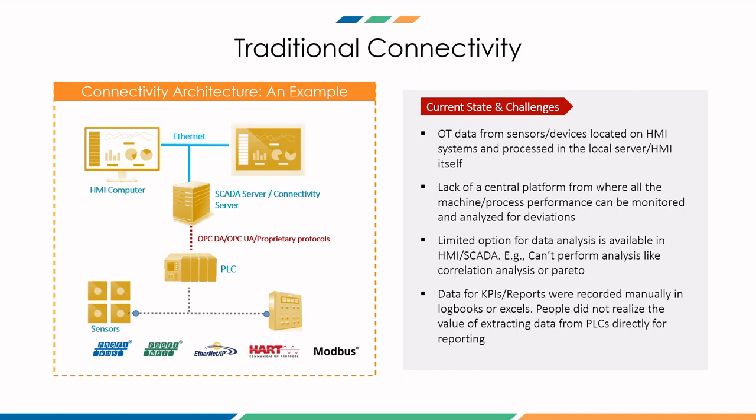And then the last point is that data for KPIs and reports are recorded manually in logbooks or Excel sheets. This is a common sight across all the factories if you have visited. Operators keep these logbooks in which they enter the production details, the downtime details, and whatever loss has been occurring in the system. Now, of course, these manual methods of data capturing are firstly inaccurate, and there are a lot of inconsistencies in the data being recorded.